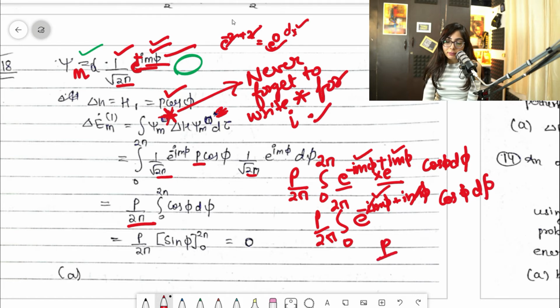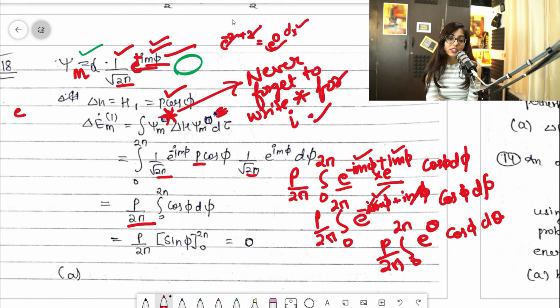So how will you write it? P by 2 pi, integral 0 to 2 pi, it will become e raised to power 0 because they got cancelled out. So it became 0. Clear? And cos phi d phi. And anything raised to power 0, if it is e raised to power 0 or 10 raised to power 0 or infinity raised to power 0, that would always be 1. Clear?